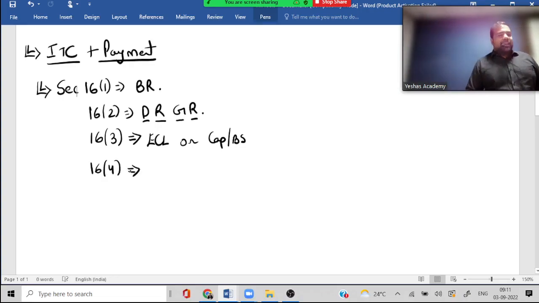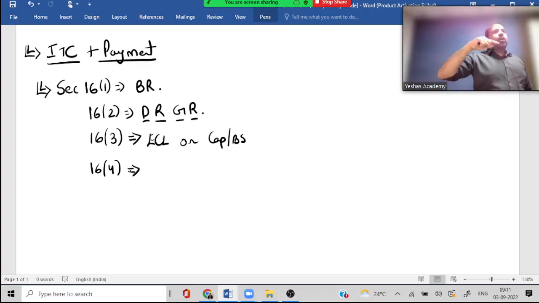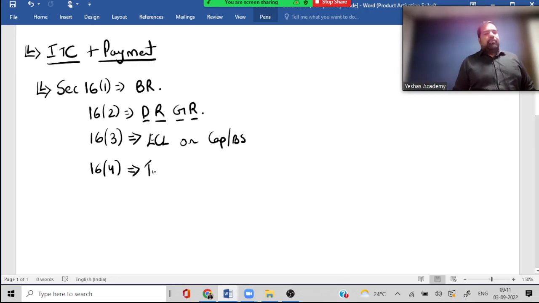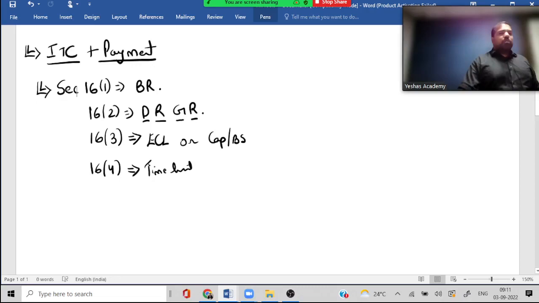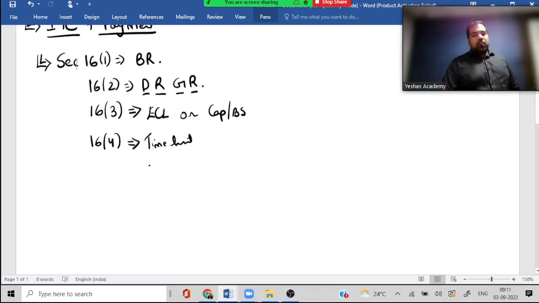And 16.4. Just like things have expiry period, even your GST has expiry till you take it to the credit ledger. What is the expiry, guys? After the financial year gets over, 30th November or annual return filing date, whichever is earlier. Guys, due date or filing date? Filing date. Due date is different, guys. Due date is 31st December. Can you file before that also? Yes. So that is the time limit for taking ITC. Once you take it to the credit ledger, guys, till when can I use it? Whenever you want, no problem with that.